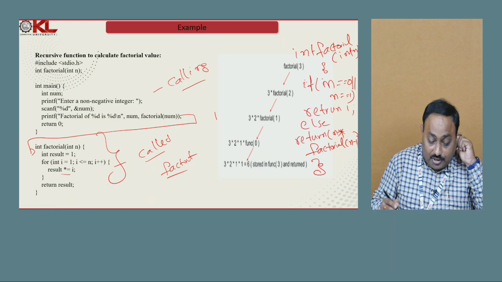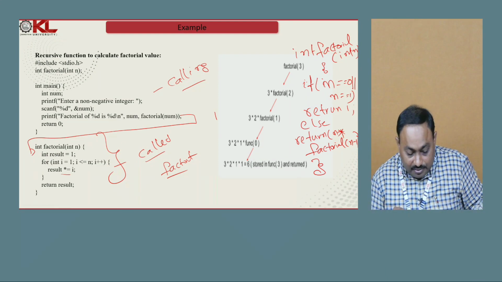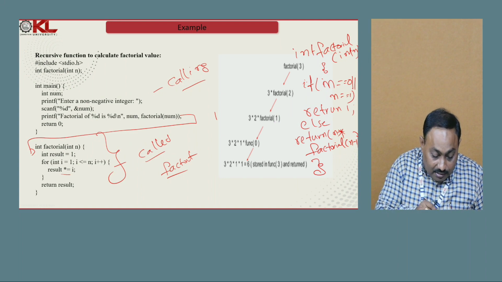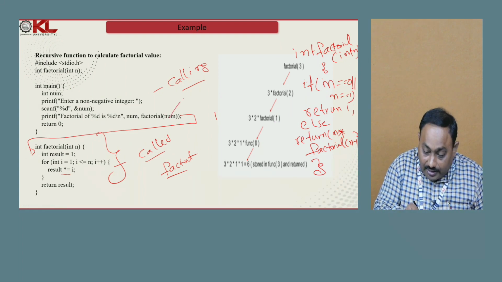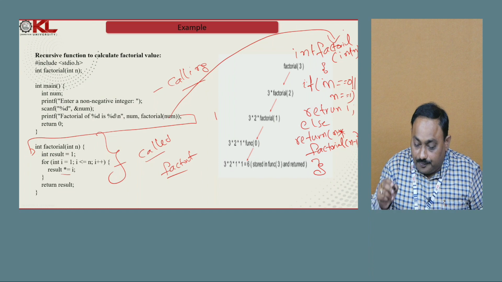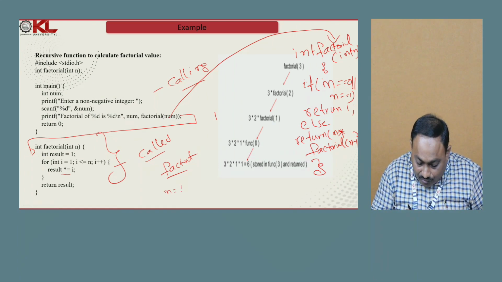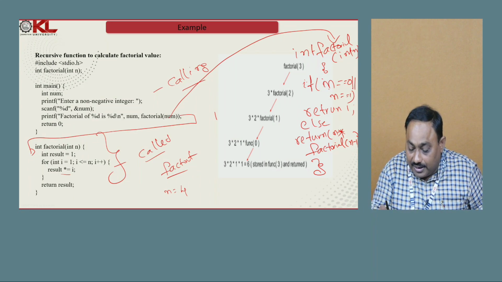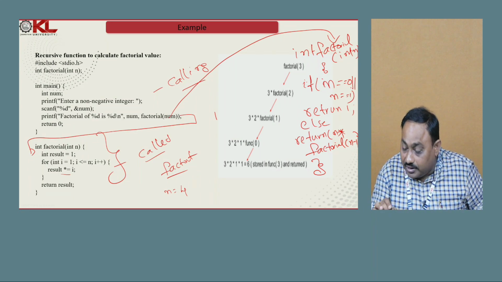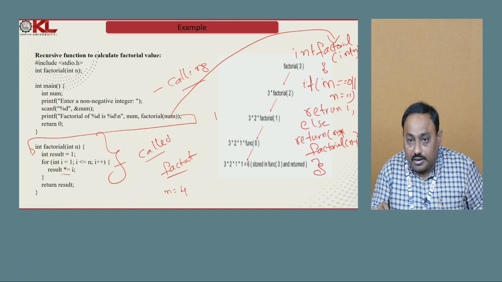Now we can observe, if I use this recursive solution, what happens? The control goes here when I call this. Now it checks the n value. Let us consider the n value is 4. Here it will check, is n equal to 0 or 1? No, it is not 0 and not 1.